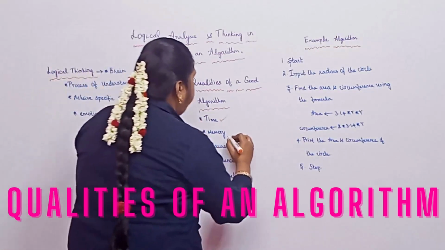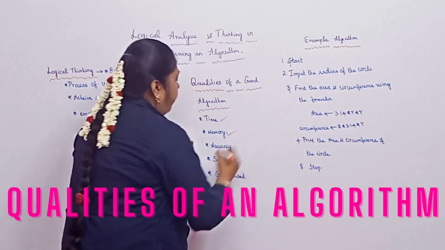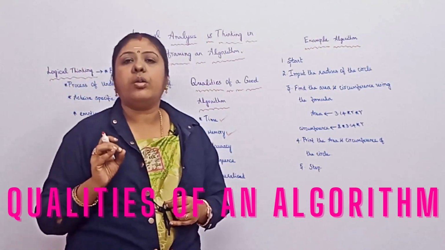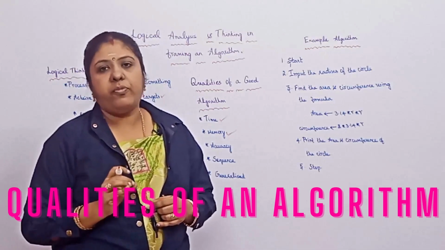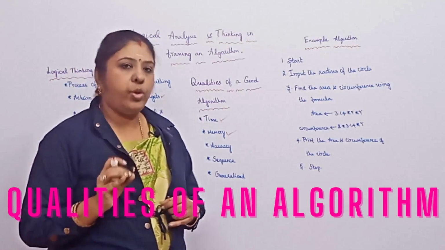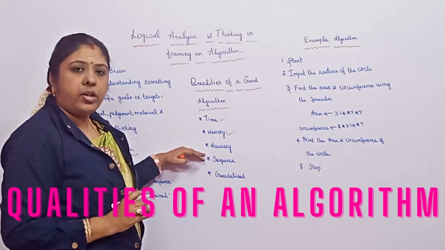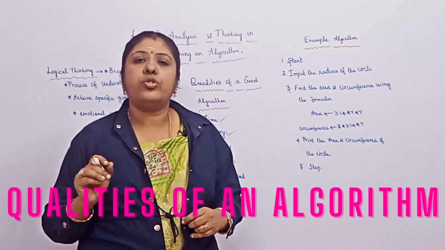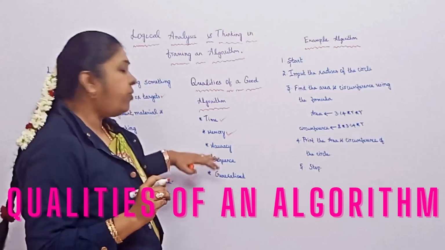Next comes the memory. The algorithm should occupy only a minimum amount of memory for running that particular program. That is called the memory. And then next comes the accuracy. No need to explain, I think. That is, the desired output should be of a particular great accuracy. The result should be accurate.